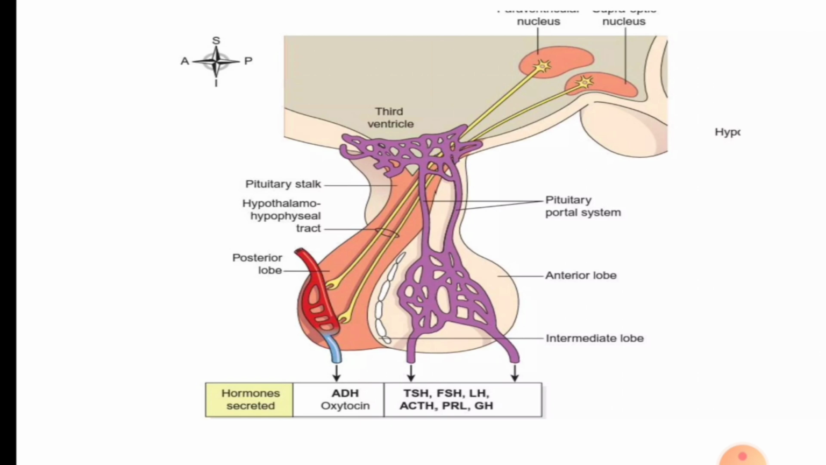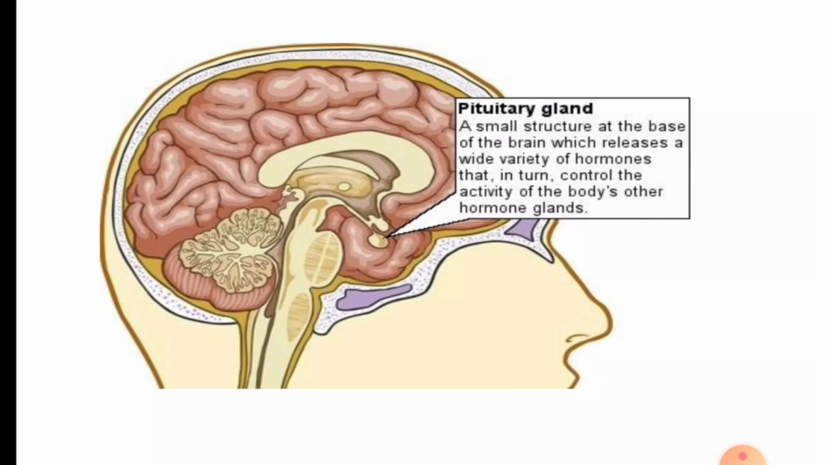Hormones secreted: ADH, oxytocin, TSH, FSH, LH, ACTH, PRL, GH. The pituitary gland is a small structure at the base of the brain which releases a wide variety of hormones that in turn control the activity of the body.